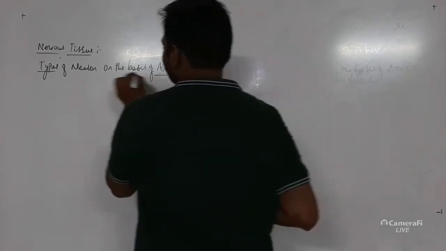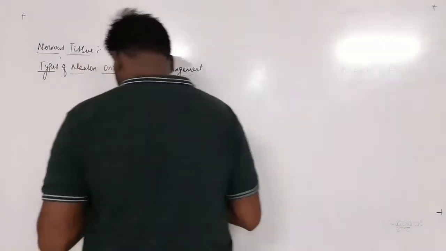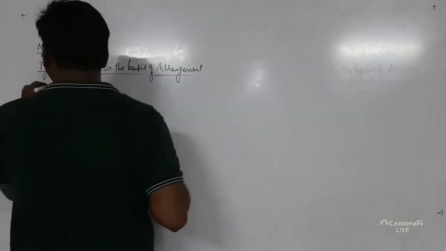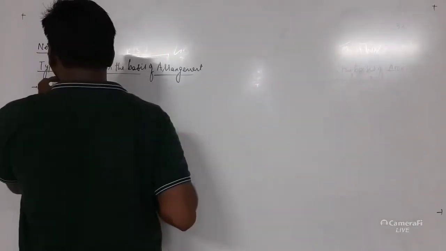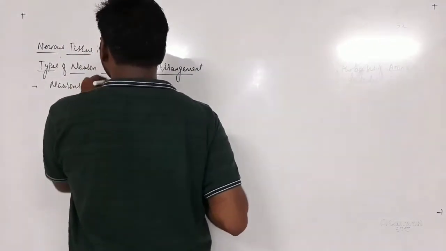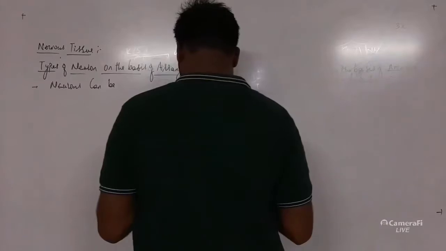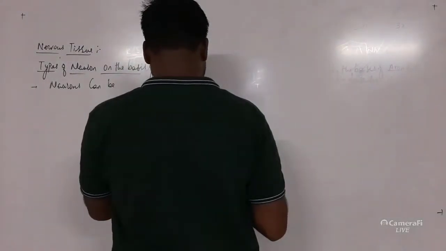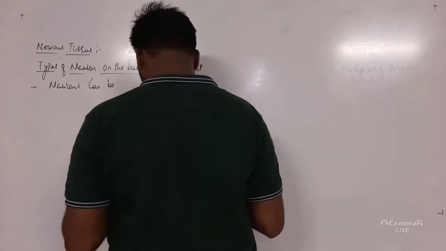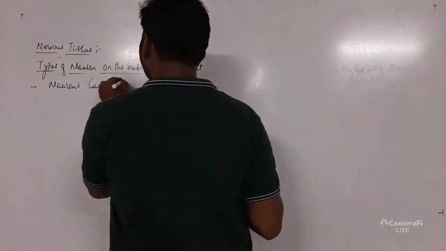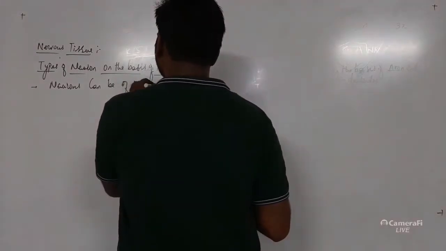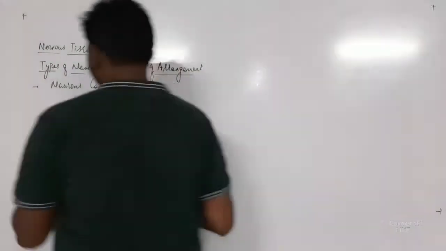Okay, so on the basis of arrangement, neurons can be of three types.